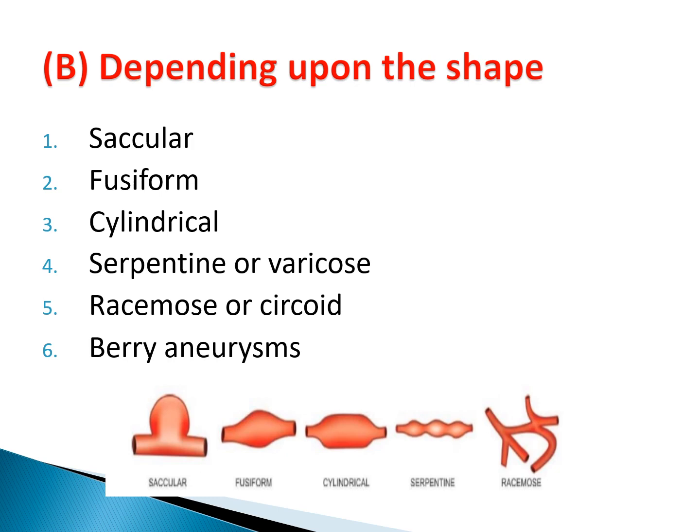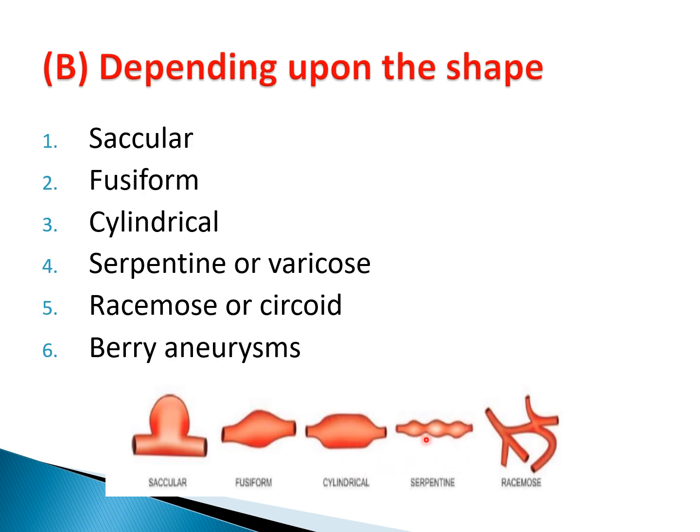Now depending upon the shape, aneurysms can be classified as saccular aneurysms, which are large spherical outpouchings. So localized spherical outpouchings, fusiform aneurysm, which are slightly spindle-shaped outpouchings. Cylindrical aneurysm, which are continuous parallel dilations.